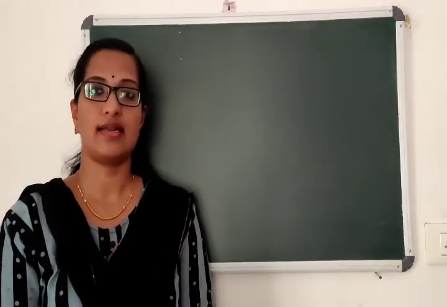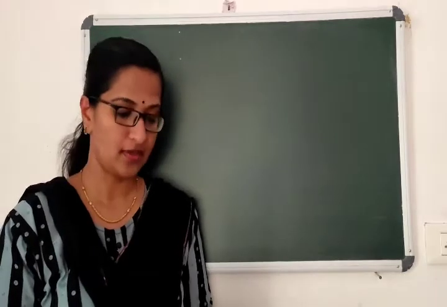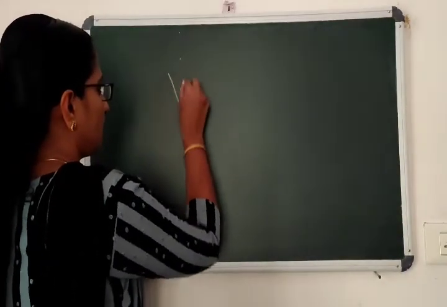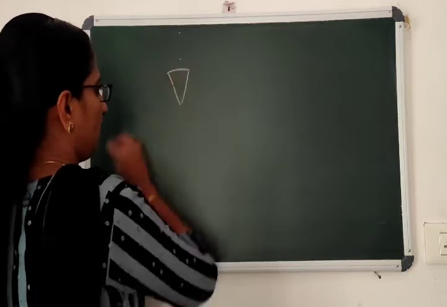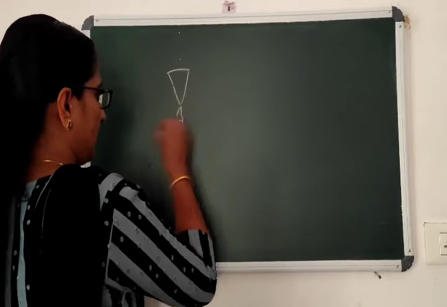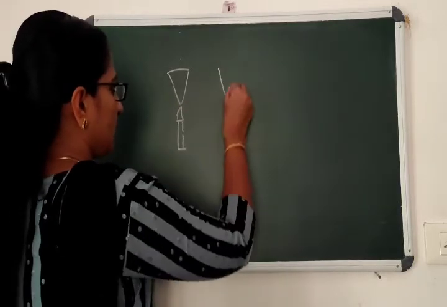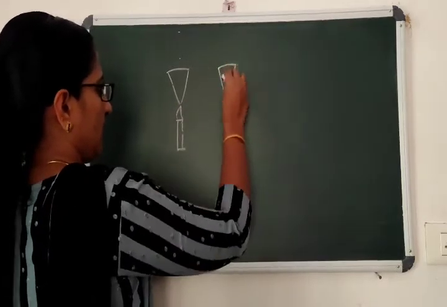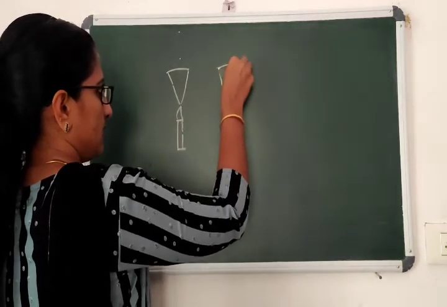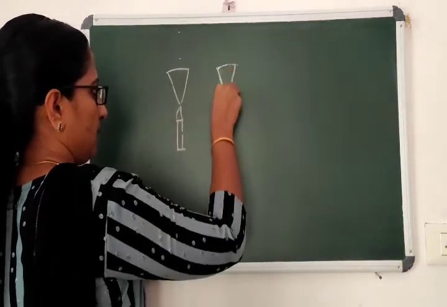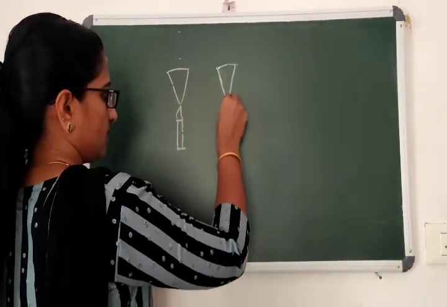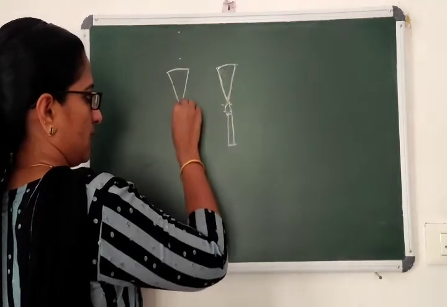Okay, and let's start with an activity. This activity is there in your textbook. You have to take a piece of paper and burn it with a candle. Again you take a piece of paper. After that, add some water inside the paper and try to keep it for burning.